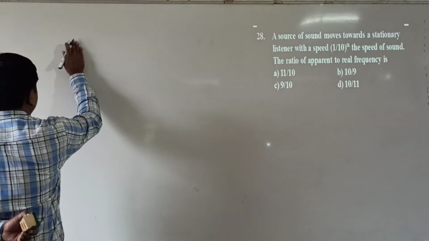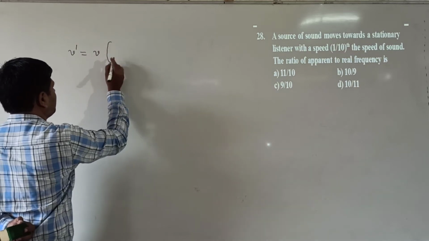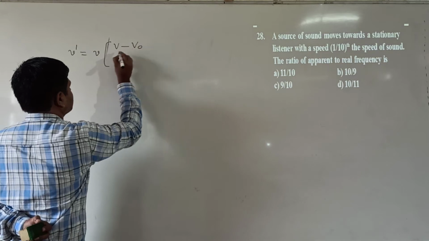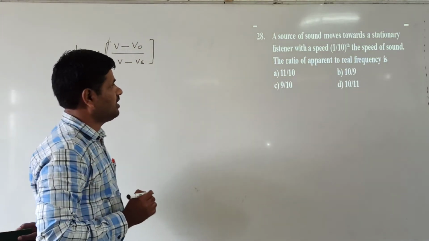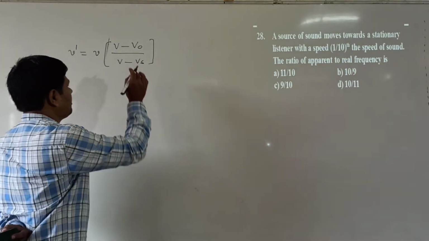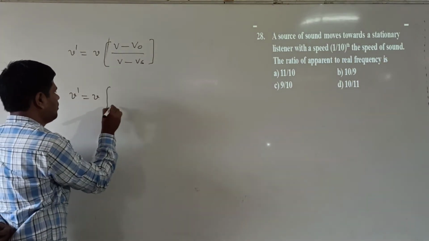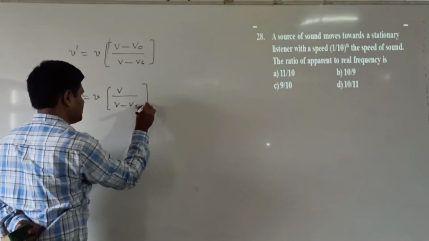We know that apparent frequency ν' = ν (v − v₀)/(v − vs). But the listener is stationary, meaning the observer is at rest, so v₀ = 0 and the formula becomes ν' = ν · v/(v − vs).